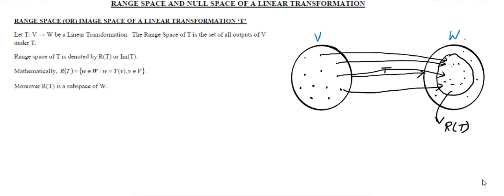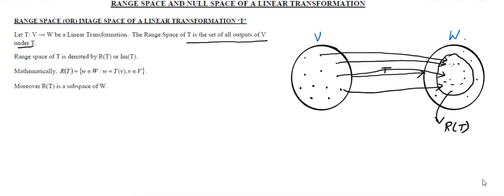Here our definition is about the range space of T. Range space of T means it is very simple. It is nothing but the collection of all outputs. Very simple. Range space of T is the set of all outputs of V under T.